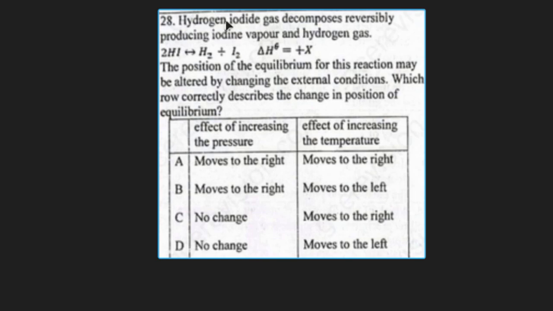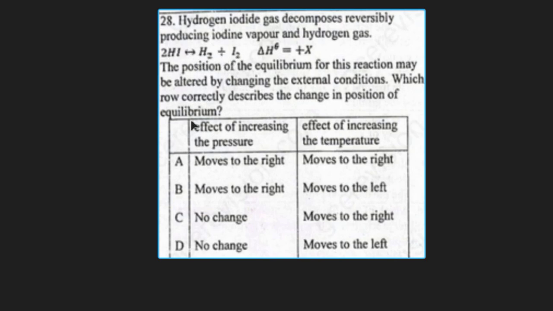Question 28. Hydrogen iodide gas decomposes reversibly, producing iodine vapor and hydrogen gas. By the equation given, delta H is positive X, which shows already that it is endothermic. The position of the equilibrium for this reaction may be altered by changing the external conditions. Which row correctly describes the change in position of equilibrium? They have given the columns: effect of increasing the pressure, effect of increasing the temperature.